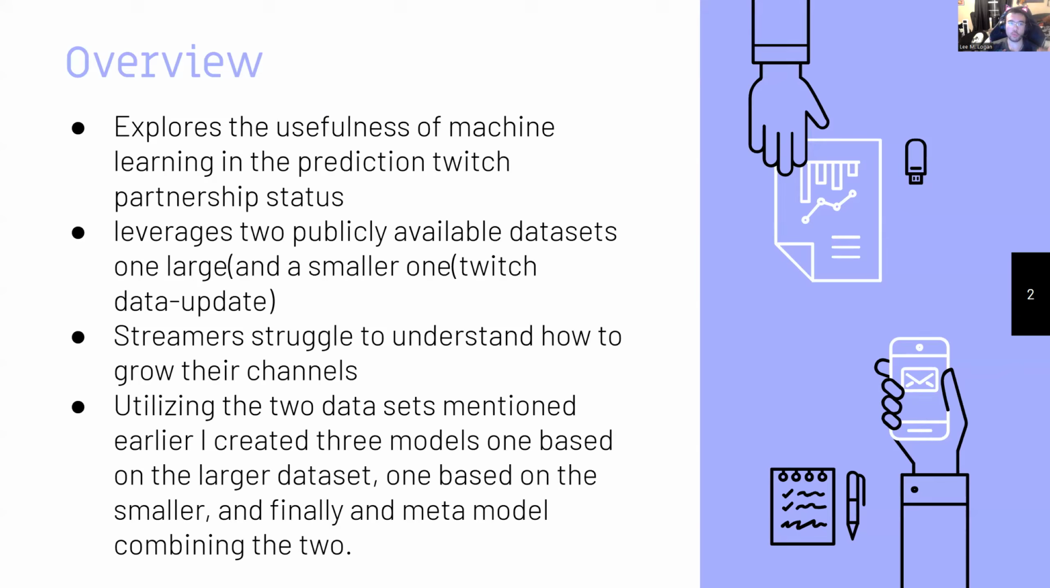So, this project explores the usefulness of machine learning in the prediction of whether a Twitch streamer will be successful in achieving partnership status. To do this, it leverages two publicly available datasets, one large, known as Twitch features, with 168,000 features, these are each a different channel, and a smaller dataset called Twitch Data Update with the stats of the top 1,000 streamers. To create our overall meta model, I performed data exploration, feature engineering, model development, tuning, and evaluation to identify which streamers are the most likely to achieve partnership.